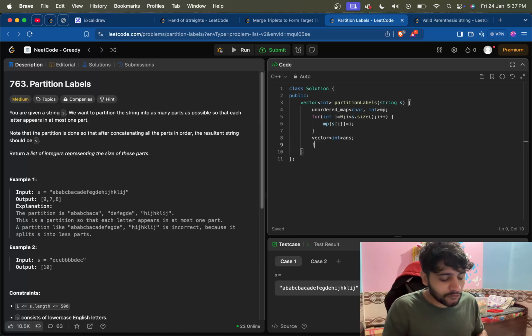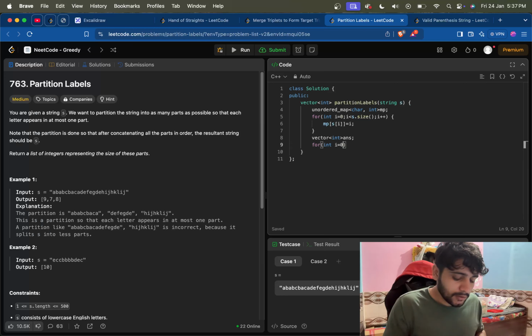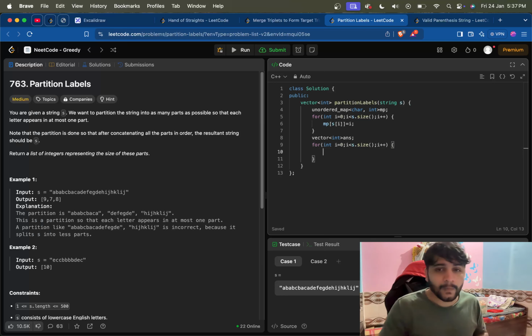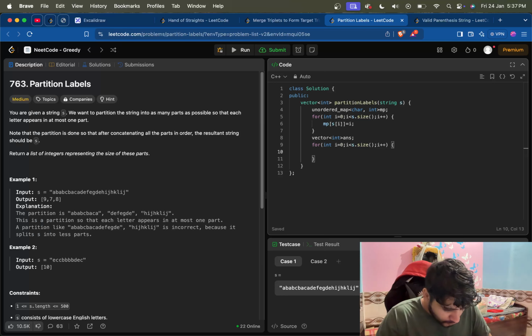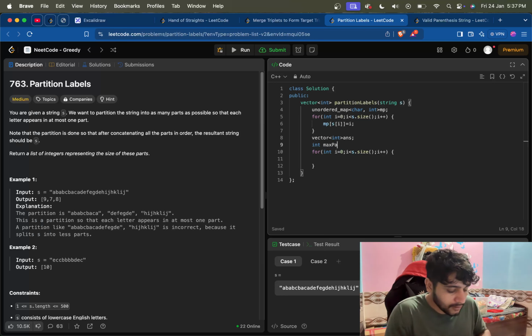Let's start iterating the string now: int i from 0 to i less than s dot size, i plus plus. Let's take a variable max partition which is equal to -1 initially, and max partition will be equal to the max of max partition comma MP of s[i].